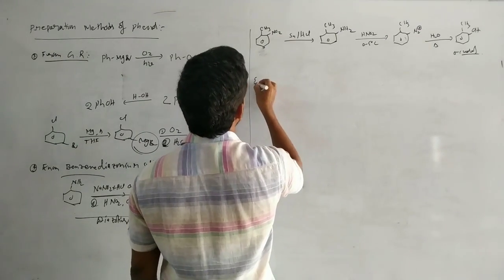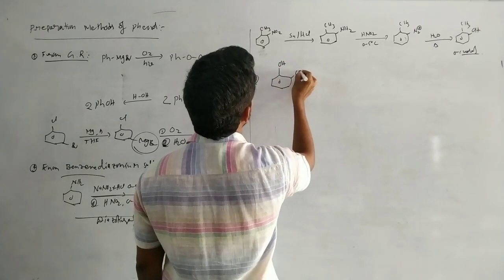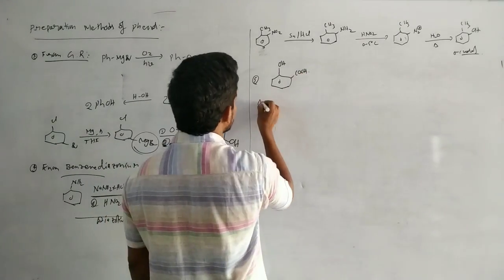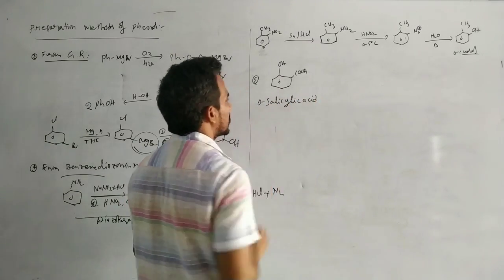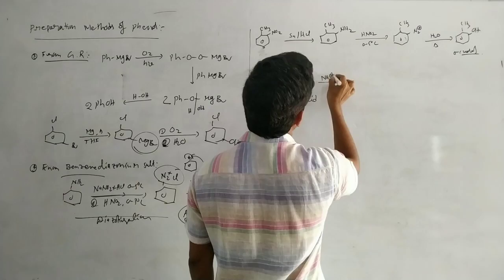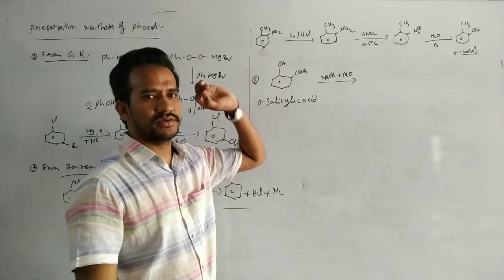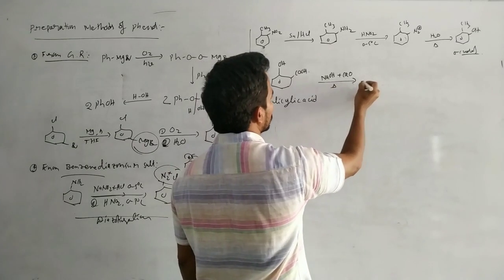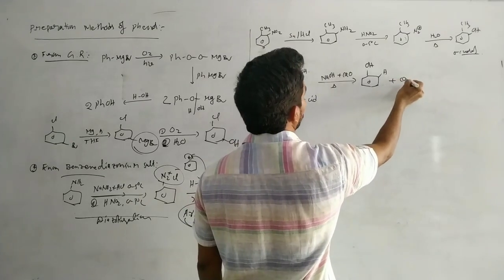And next, the fifth preparation method is a direct decarboxylation reaction. Here OH and COOH: this is known as ortho salicylic acid. This salicylic acid on treating with NaOH and CaO, sodium hydroxide and calcium oxide, is used for decarboxylation.